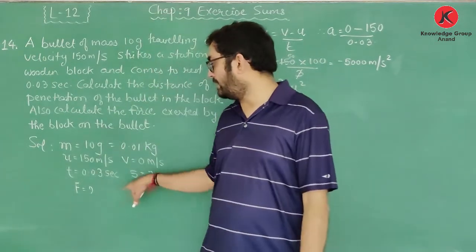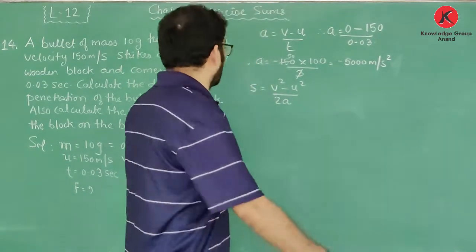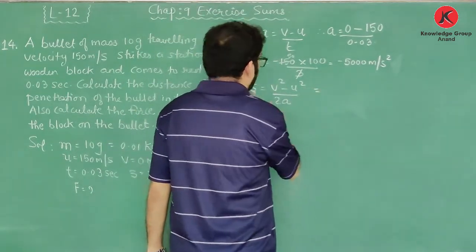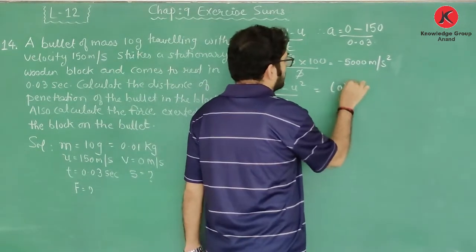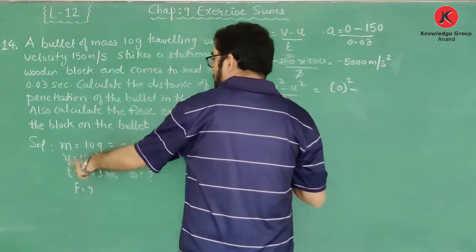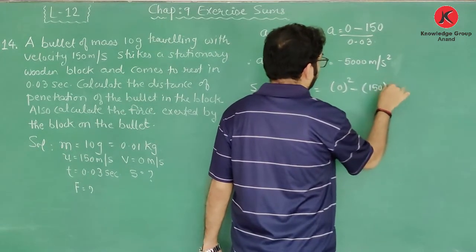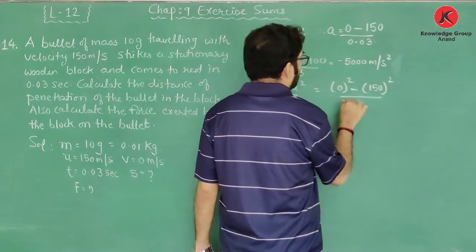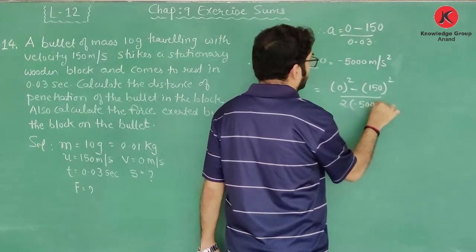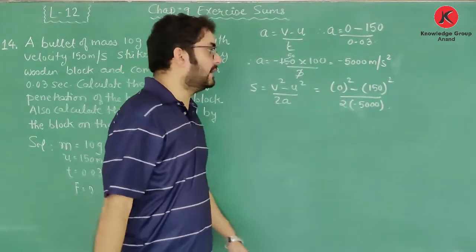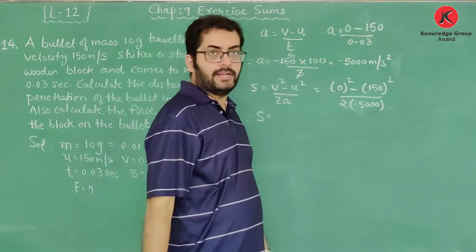Why? Because here I need to find the value of s, that is the distance traveled by the bullet. So now let us put the values. Again, distance traveled s is equal to v square minus u square upon 2a. We need the value as 0, so 0 whole square minus u square, so the value of u is 150, upon 2 into a, value of a is minus 5000. Okay, so now the value of s is 0, minus, so the value will become negative.